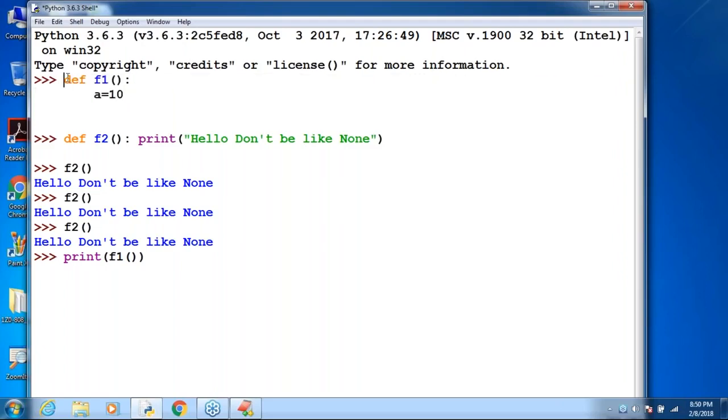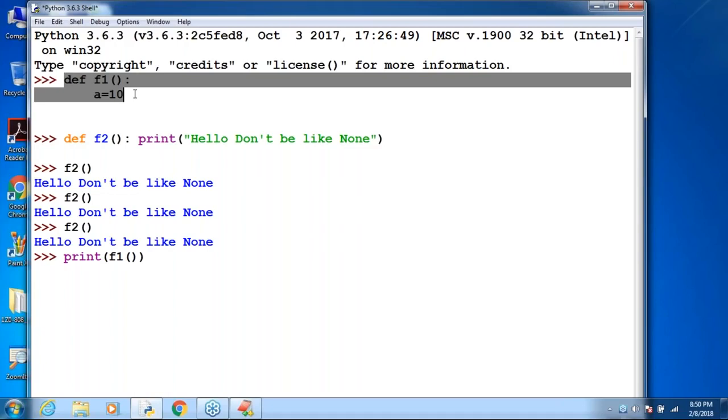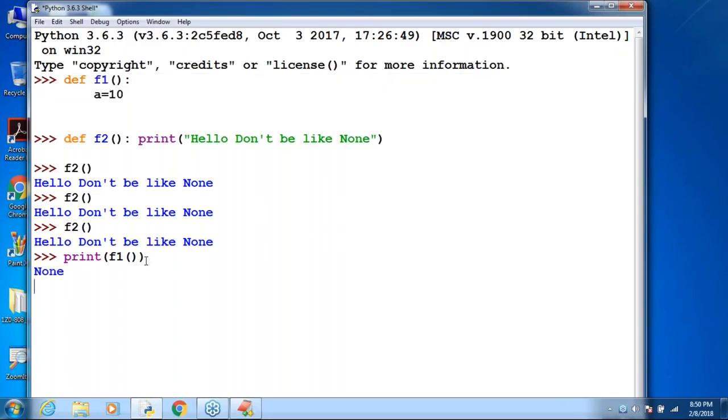If there is no value, to handle such a type of nothing in Python, we have one special type. What is that special type? None. That's why what output by default are you going to get? Happily none itself is the answer. Everyone can understand? What is the meaning of none?